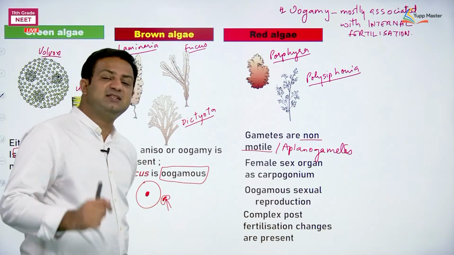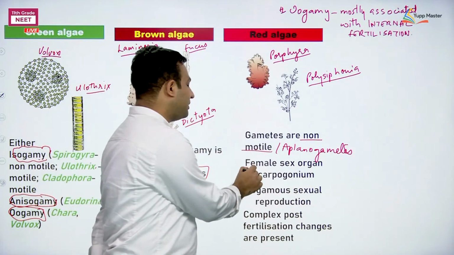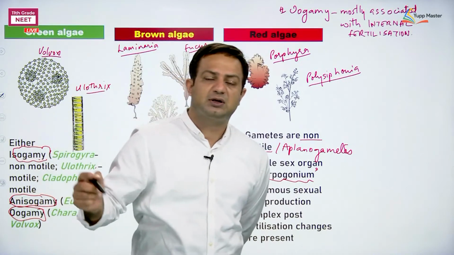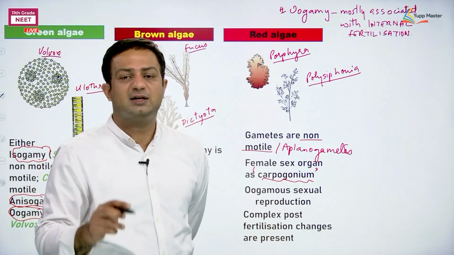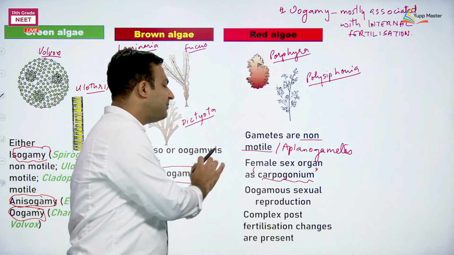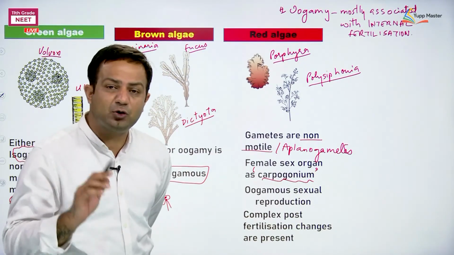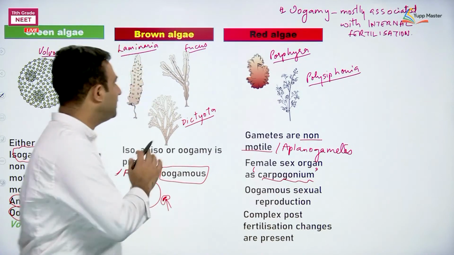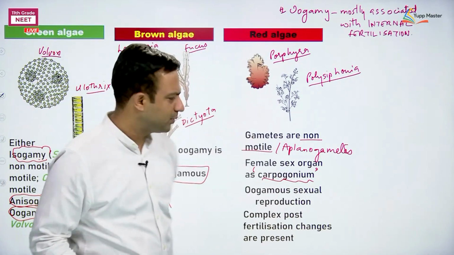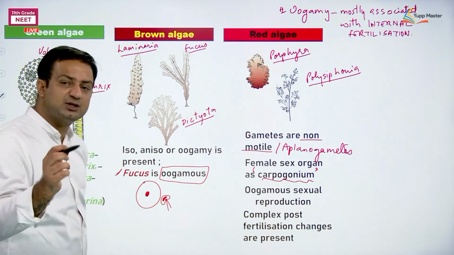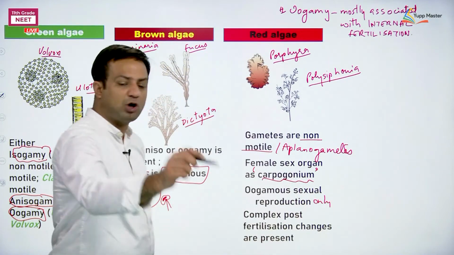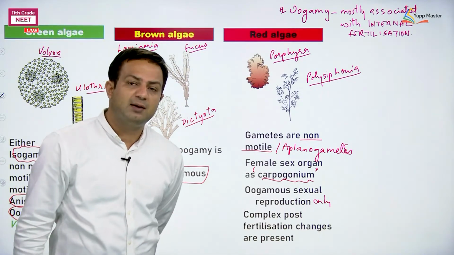Number two, the female sex organ is named differently. That's why I was telling you in the earlier slides that the female sex organ is mostly named oogonium. And here, the female sex organ is the carpogonium in red algae. In green algae and brown algae, it's conventional; oogonium is fine. Next is oogamous sexual reproduction. All the members of red algae are showing oogamy.